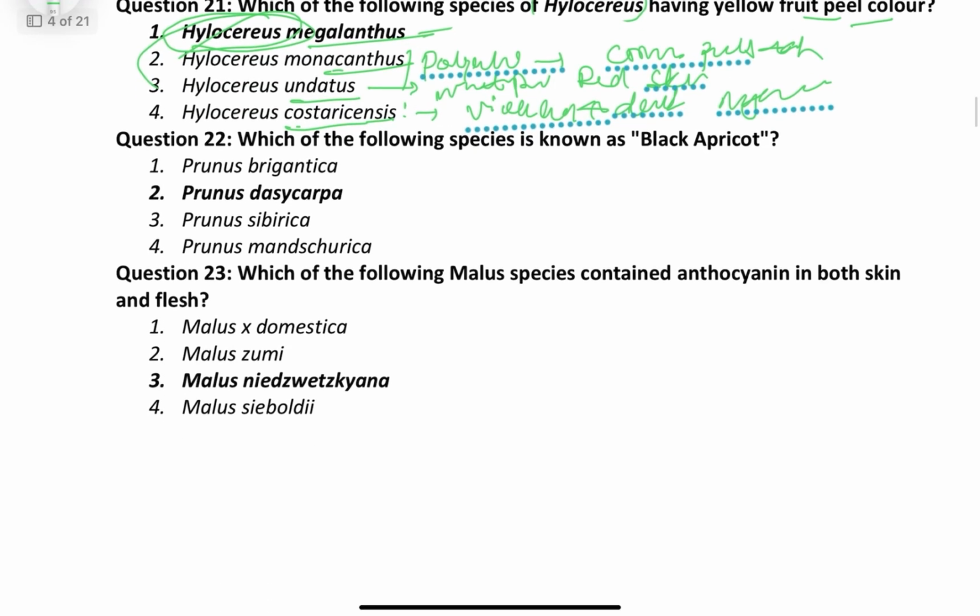Coming to question number 22: which of the following species is known as black apricot? The correct answer is Prunus dasycarpa.